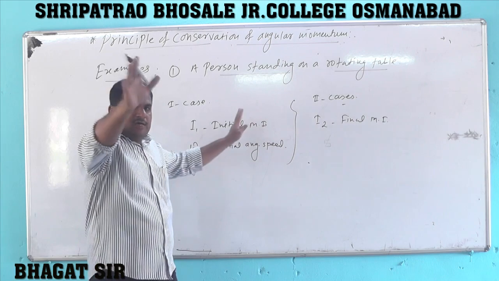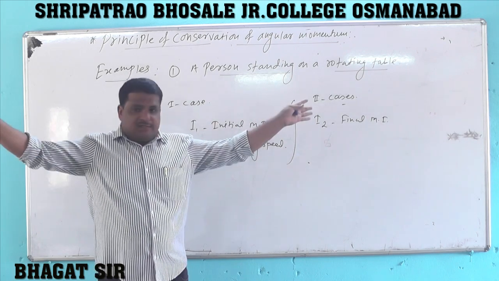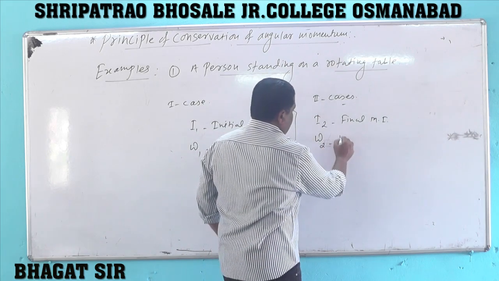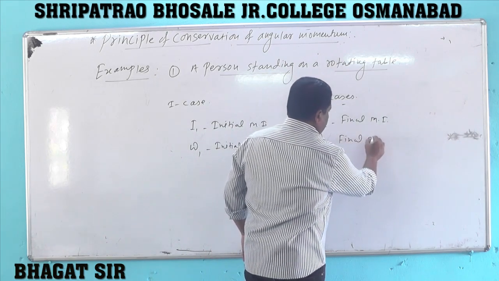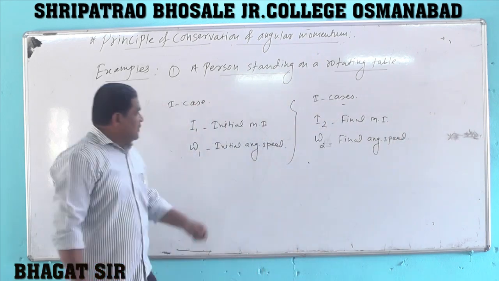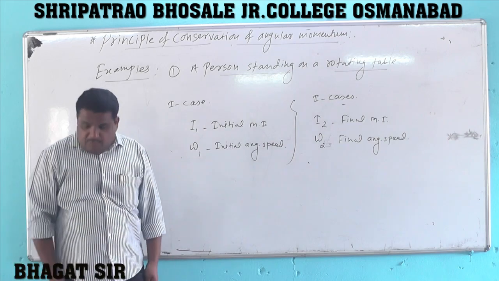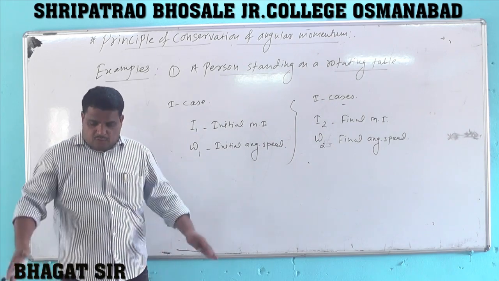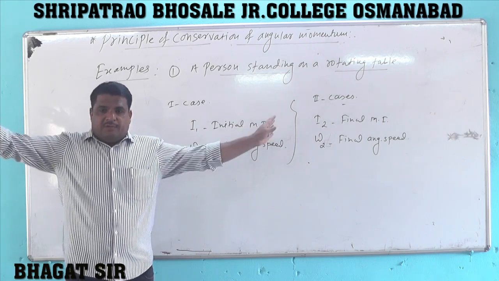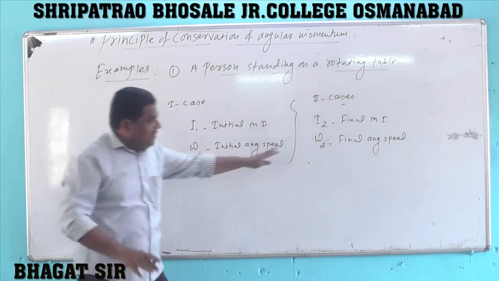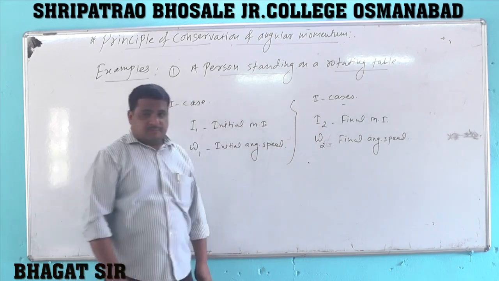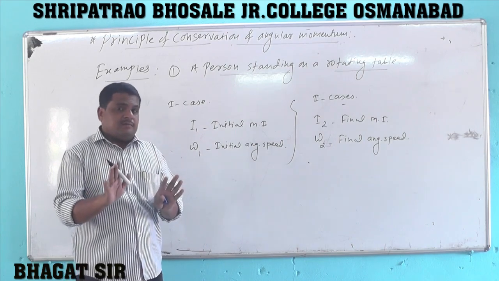And omega 2 is the angular speed of the person in that situation, that is, omega 2 is the final angular speed.